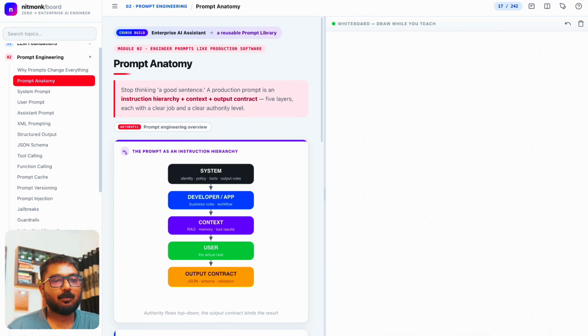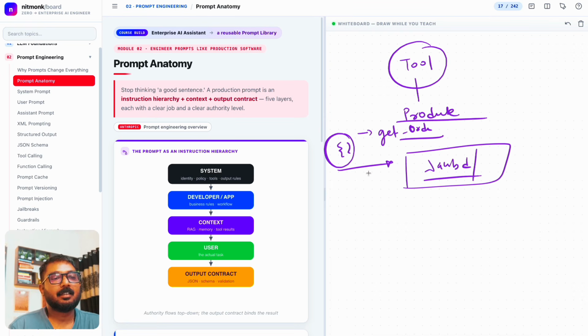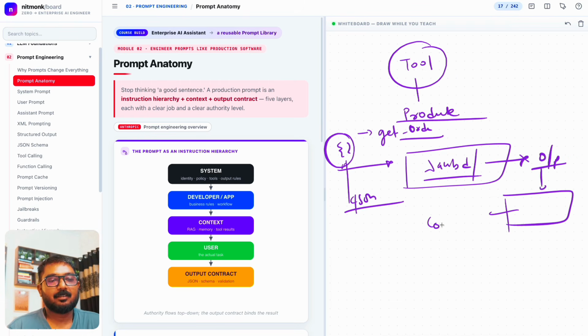That is a tool, and these produce results. So if you try to understand these tools, they will produce a result. It's like this is a Lambda, and there is an API gateway connected with it. If an input comes in, let's say about get order, in terms of JSON, then it has to produce output, isn't it? This output has to go to the context, correct. That's what we learned, that's what context is.